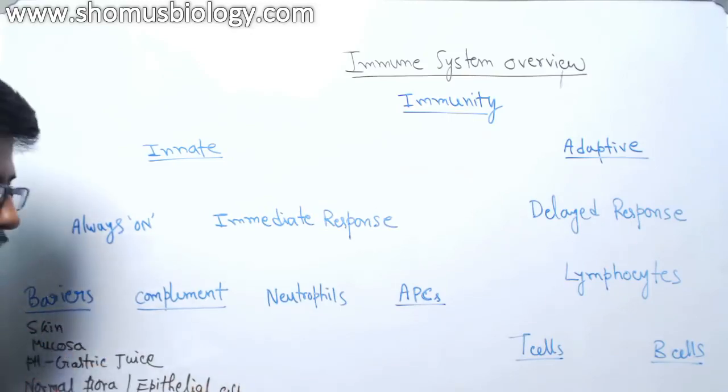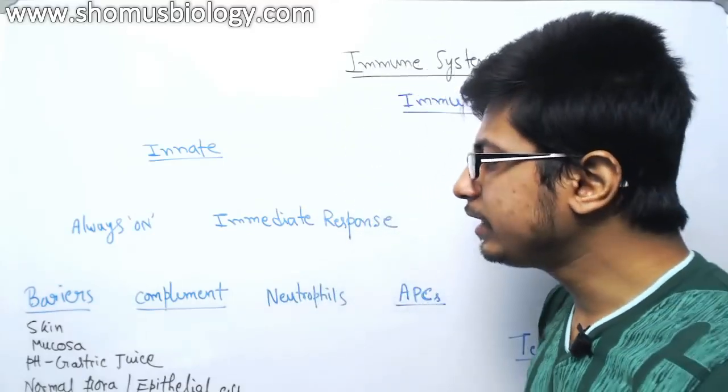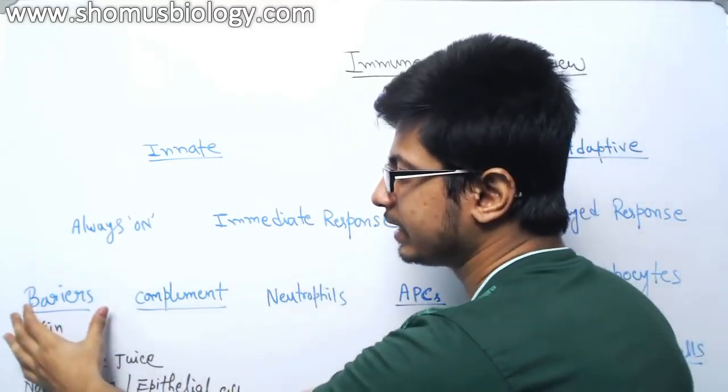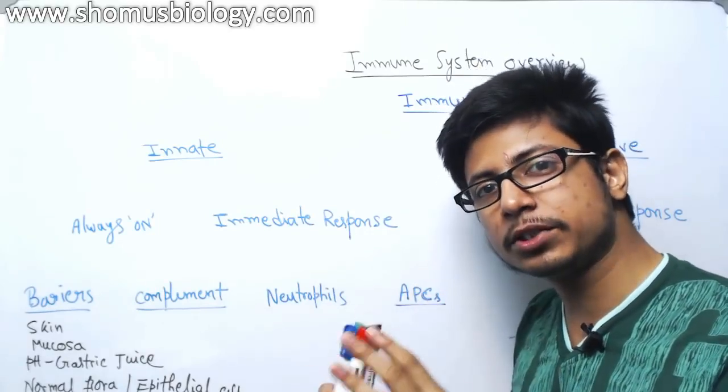So these are all the parts of the barrier that is protecting us. Now for any infection to progress, this barrier needs to be destroyed. That is the first thing a pathogen should do.